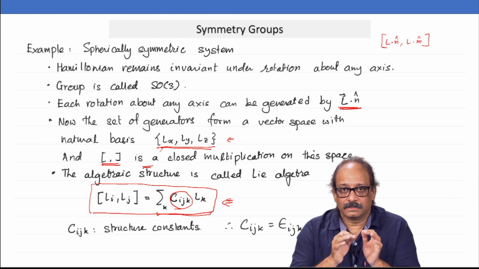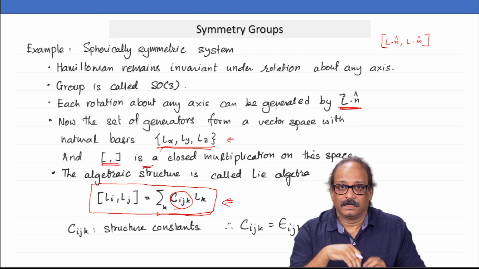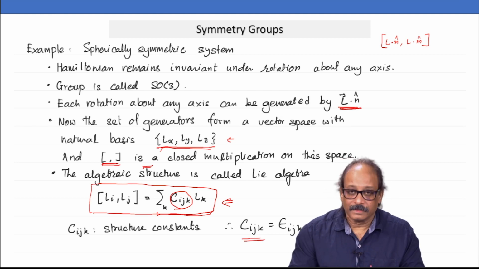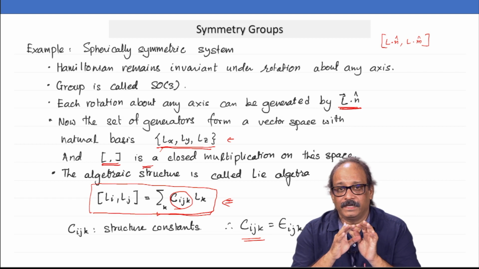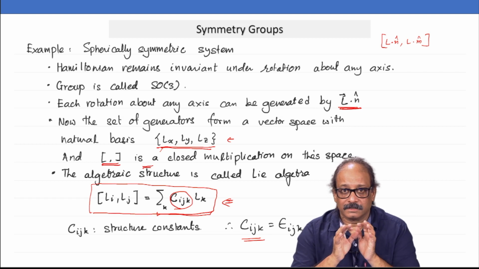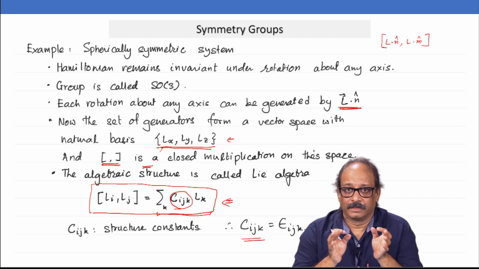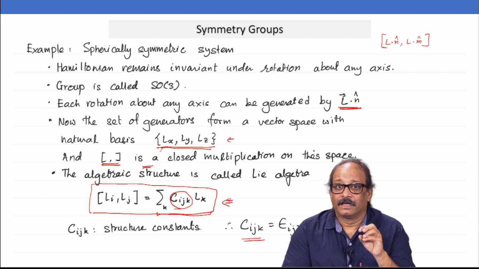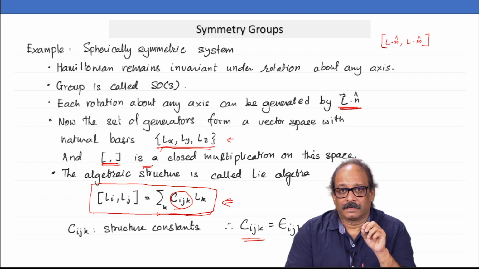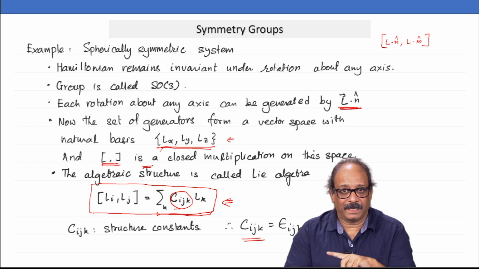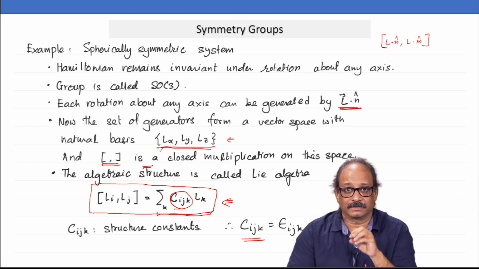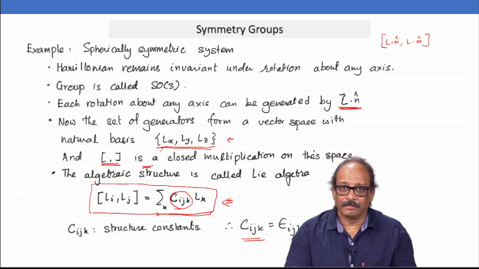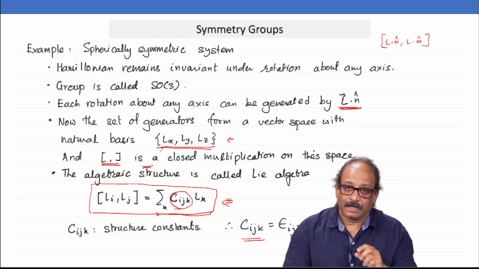So, the structure of this Lie algebra, which is encoded in these structure constants, actually decides the complete nature or complete structure of the symmetry group of the Hamiltonian. So, all that I really need to do is study the infinitesimal canonical transformations which leave my Hamiltonian invariant, or which leave your system invariant, and from that we can generate the entire symmetry group of that particular system. Okay. I will give you one more example.